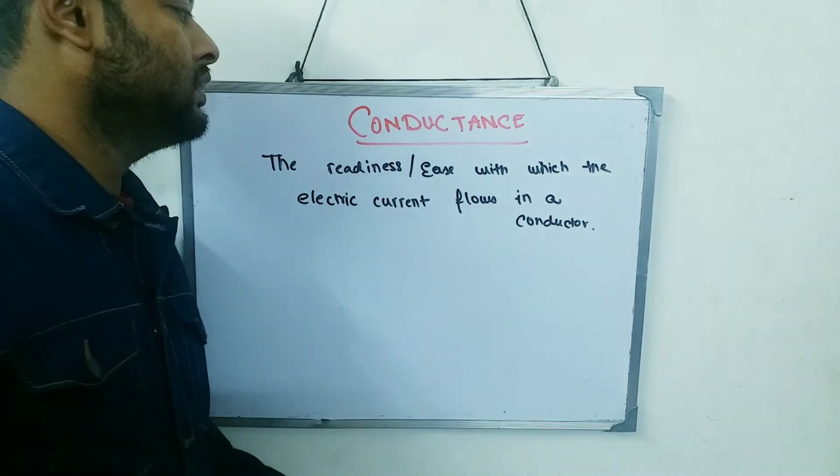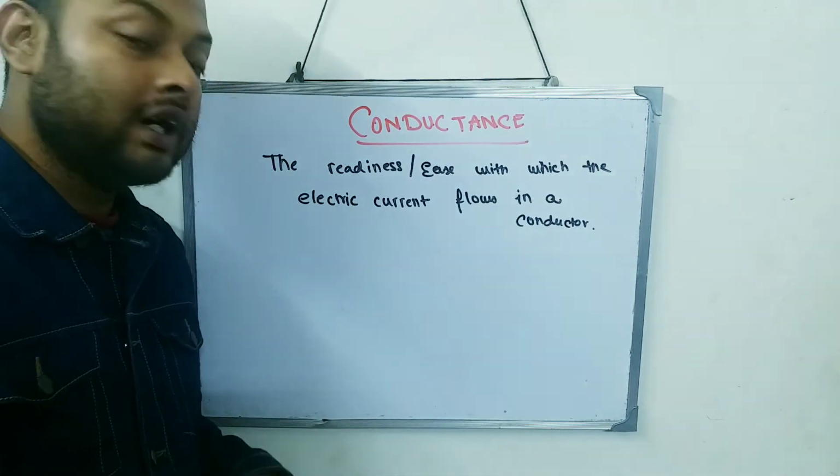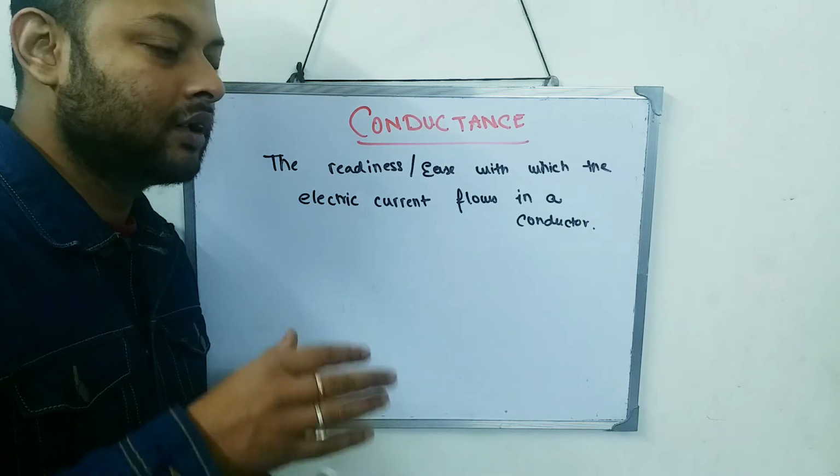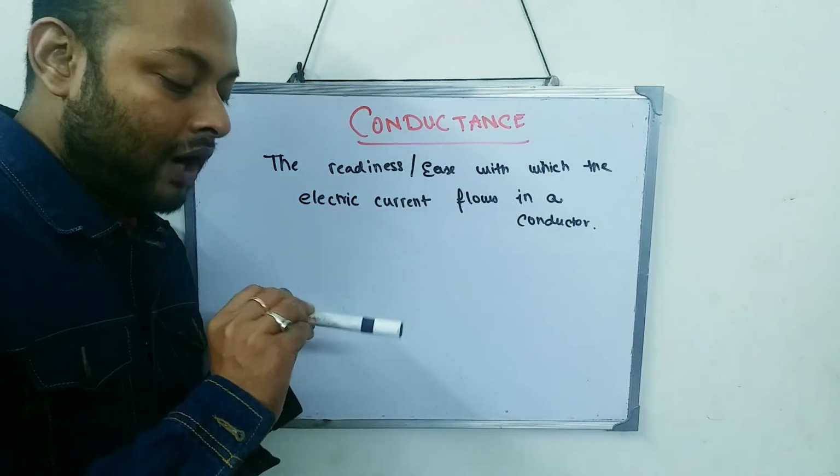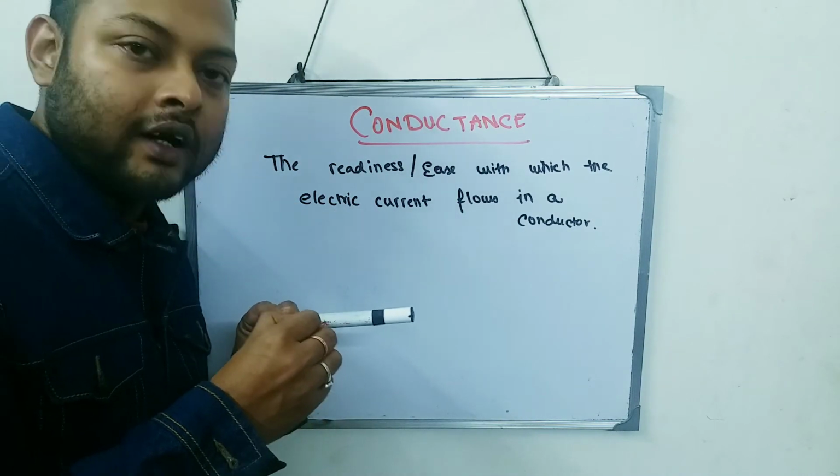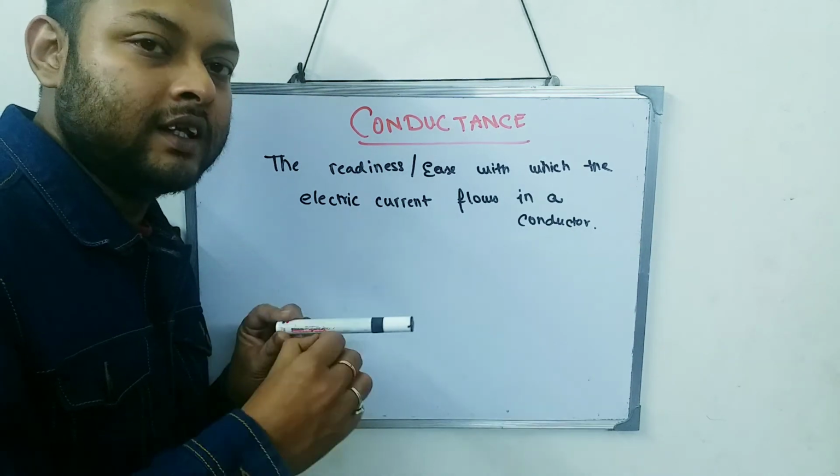So the conductance is the readiness or ease with which an electric current is flowing in a conductor. So I have a conductor. How much electric current is flowing through it, with how much readiness?